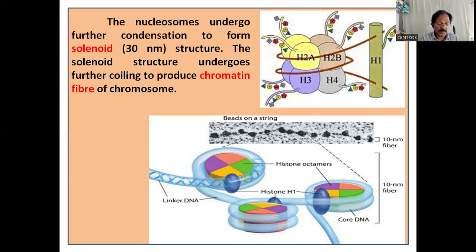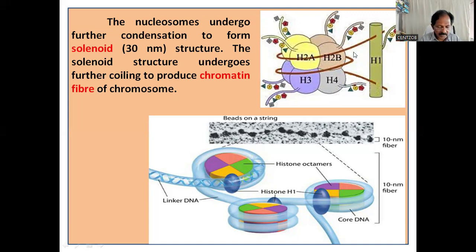The histones are organized to form a unit of 8 molecules called histone octamer. See, H2A, H2B, H3, H4, 2 each. So 4 different histones, here 2 each. Thus the histone octamer is there, and it is wrapped around by DNA. So this is a nucleosome. So what is a nucleosome? A histone octamer wrapped by DNA.